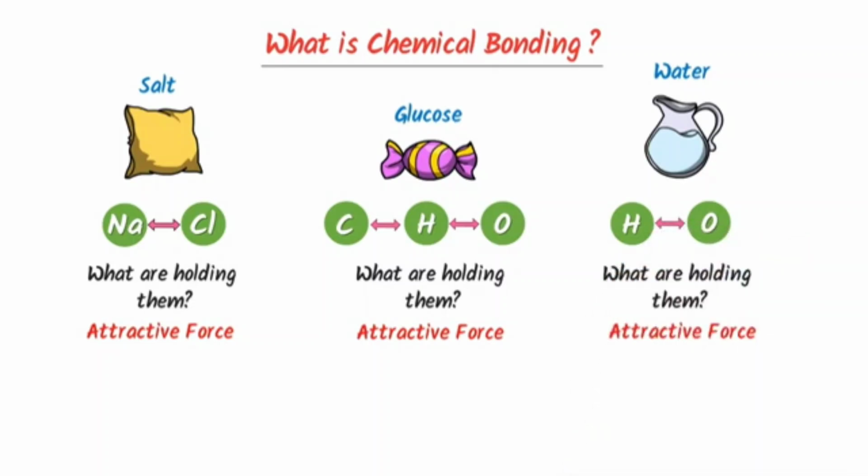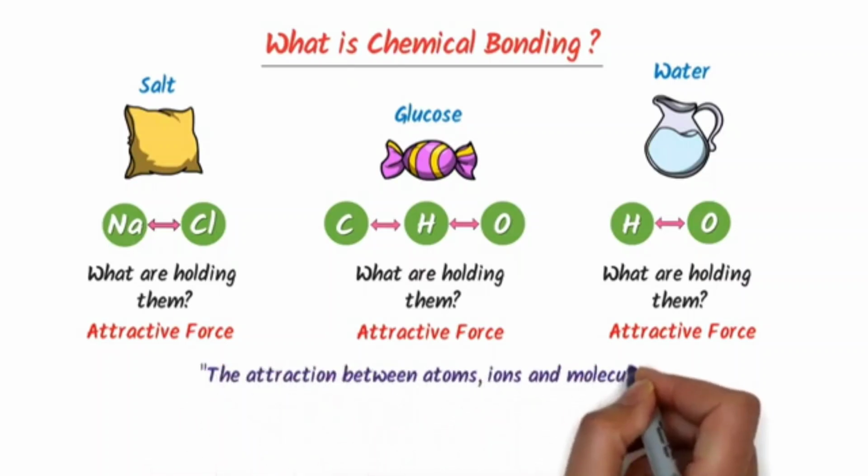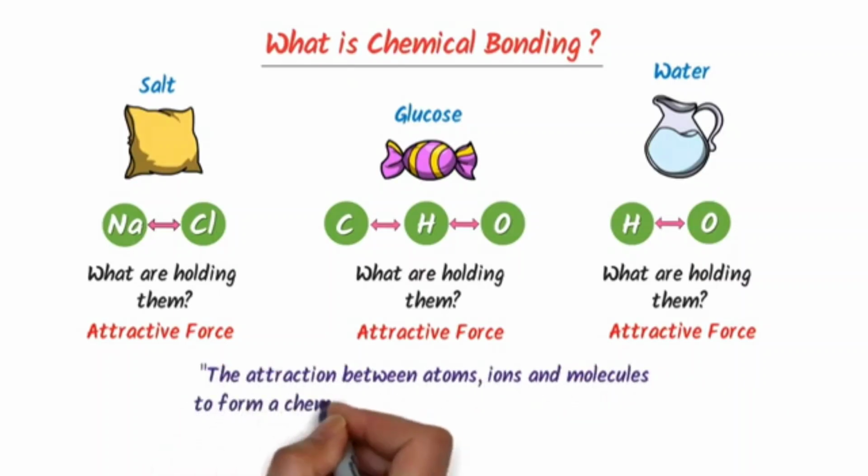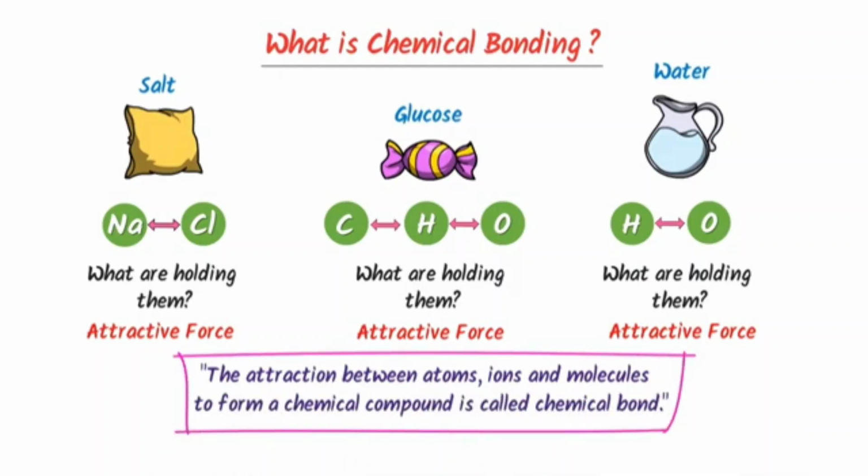Now, listen carefully. In chemistry, the attraction between atoms, ions, and molecules to form a chemical compound is called a chemical bond. Let me repeat it. The attraction between atoms, ions, and molecules to form a chemical compound is called a chemical bond.